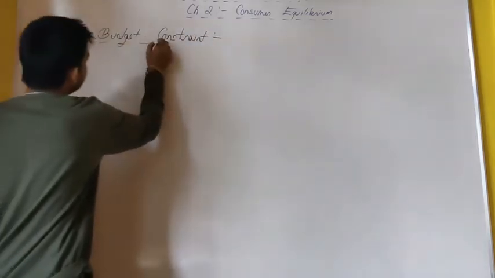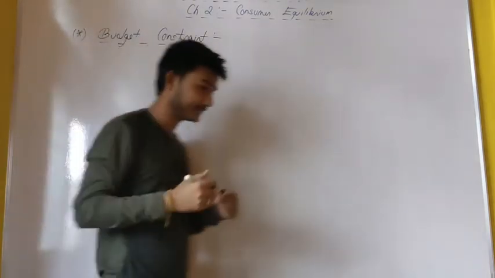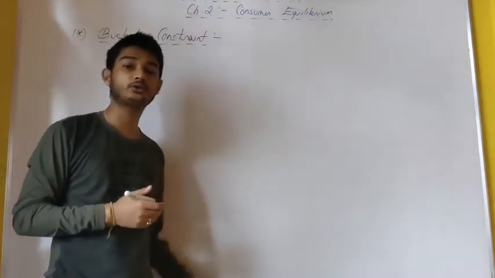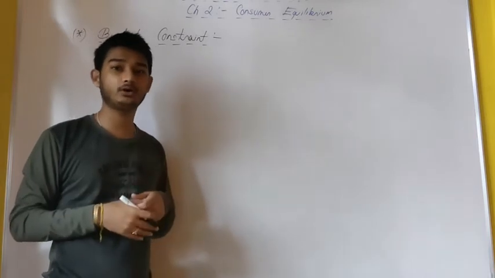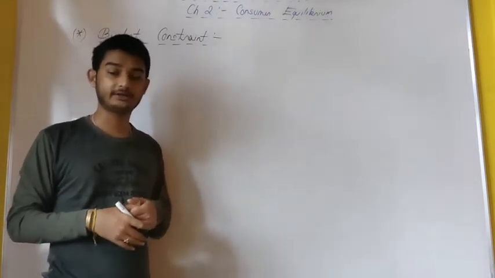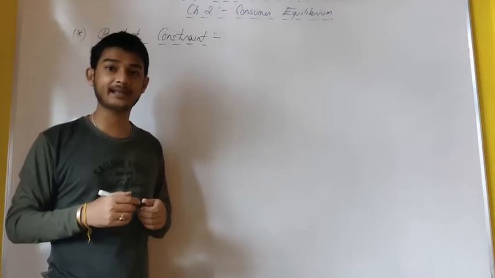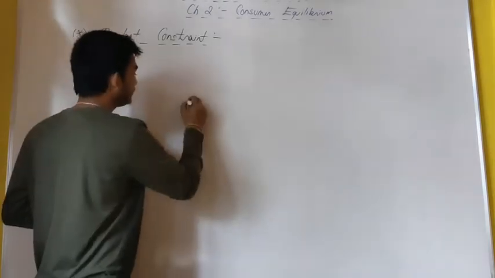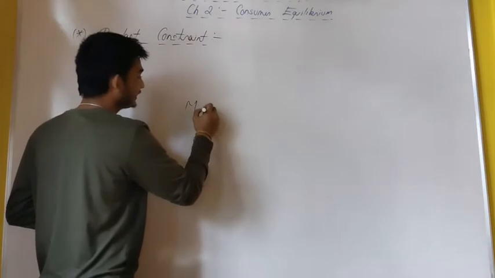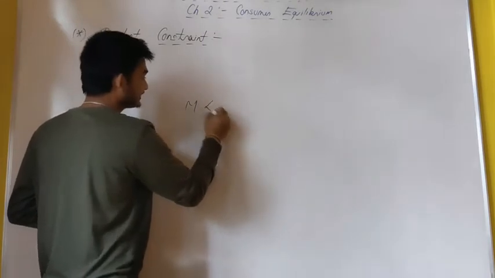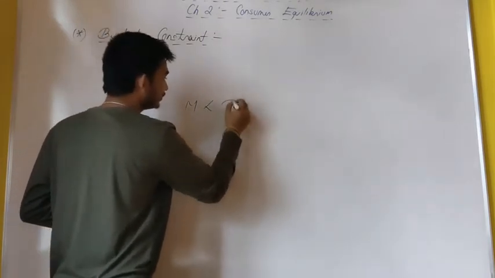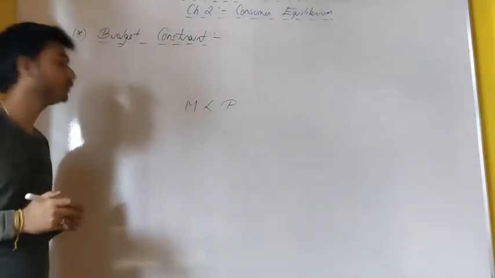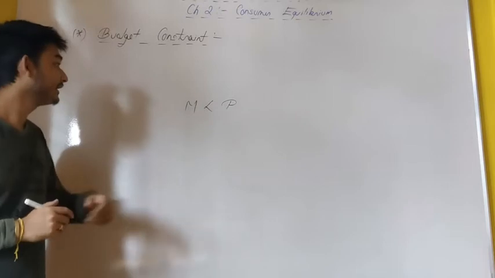Well, it is true that to purchase any commodity, we need to spend some money on that commodity. But at the same time, it is also true that if the money in our pocket is less than the price of the commodity, we cannot buy it.